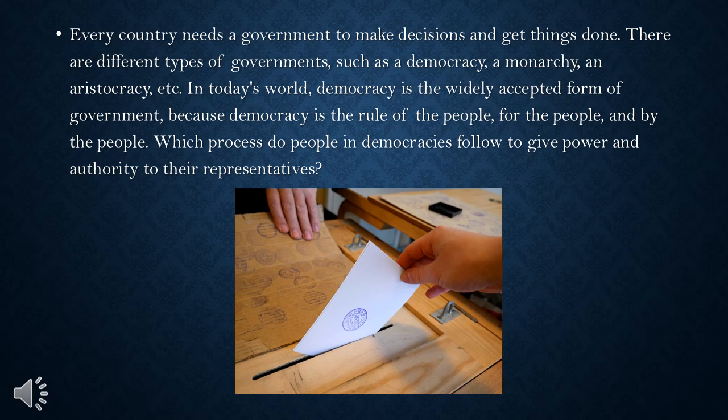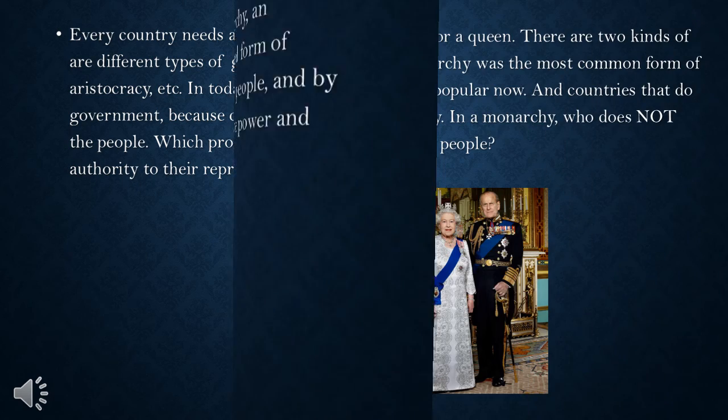Which process do people in democracies follow to give power and authority to their representatives?